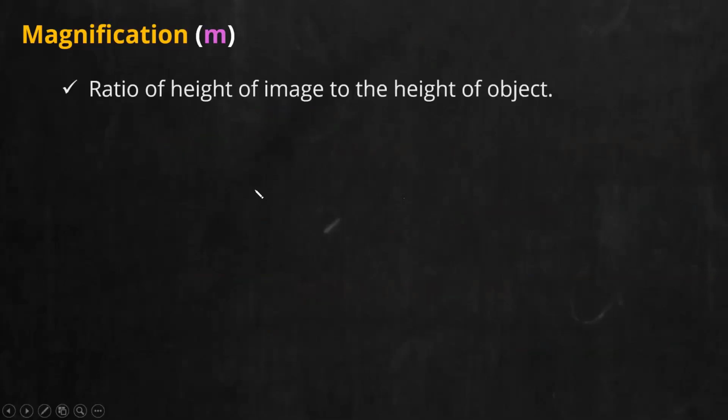Now we are moving to the next formula. Give the subheading magnification. Magnification is nothing but the ratio of height of image to height of object. Magnification is a ratio of height of image to the height of object. Write it down.